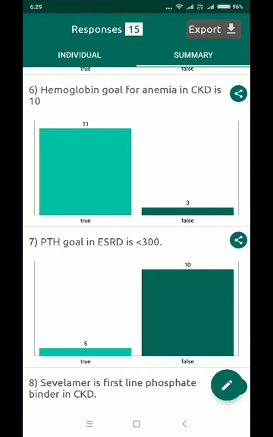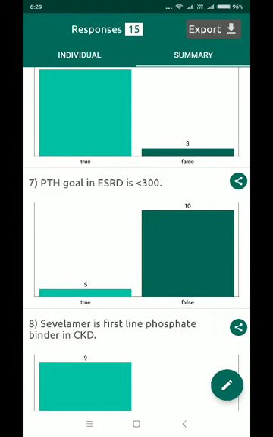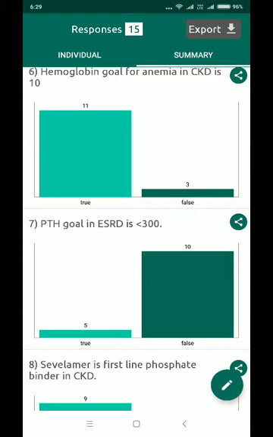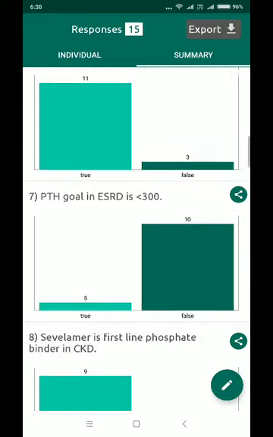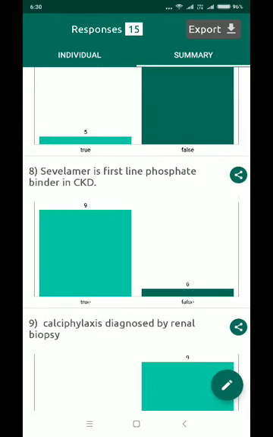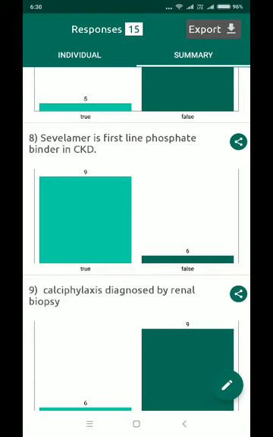The PTH goal in ESRD is less than 300. Most of you got this wrong. It is indeed 300. Okay. Sevelamer is first line phosphate binder in CKD. Most of you got this wrong. It is not the first line phosphate binder in CKD. The first line phosphate binders are calcium acetate or calcium carbonate. Only when your calcium is high and phosphate is high as well, then sevelamer is first line phosphate binder.